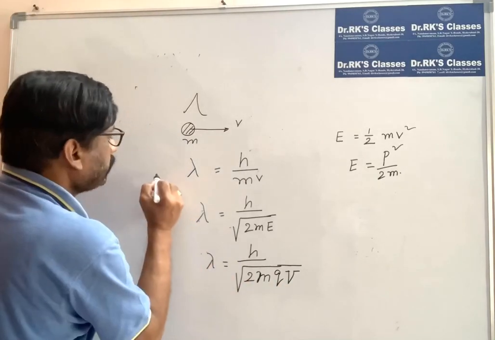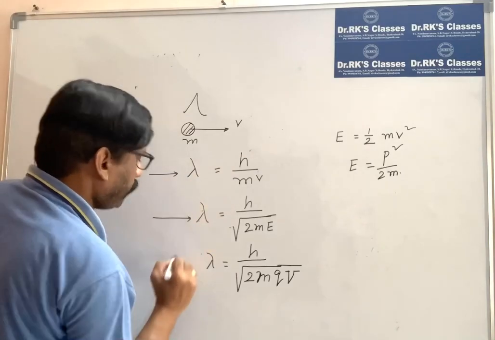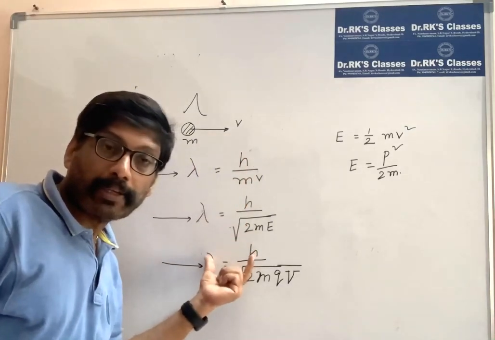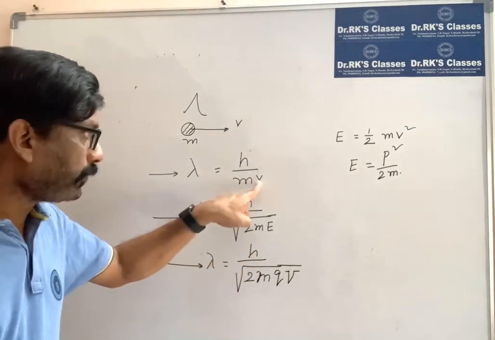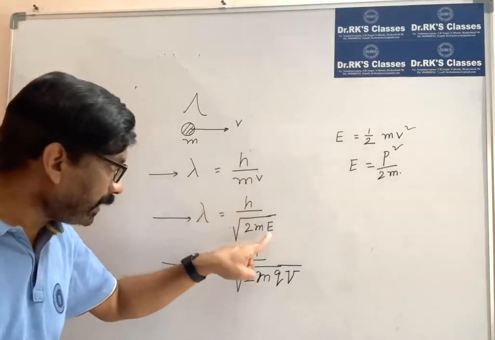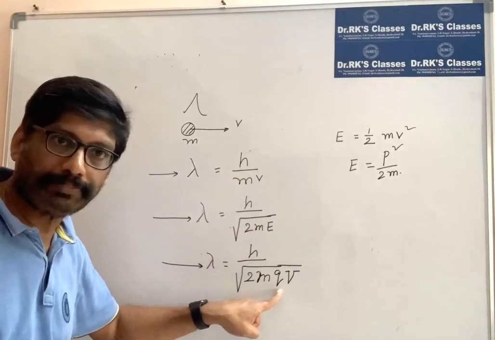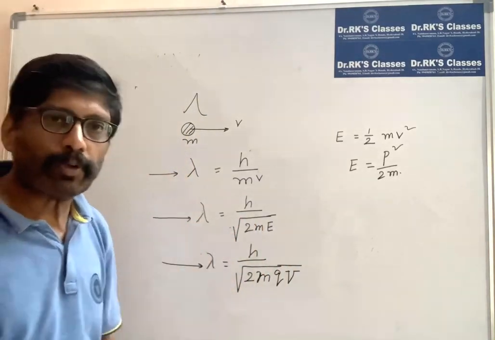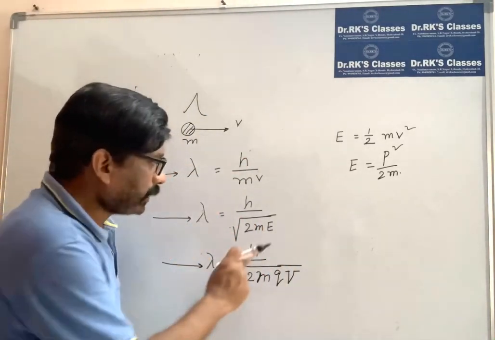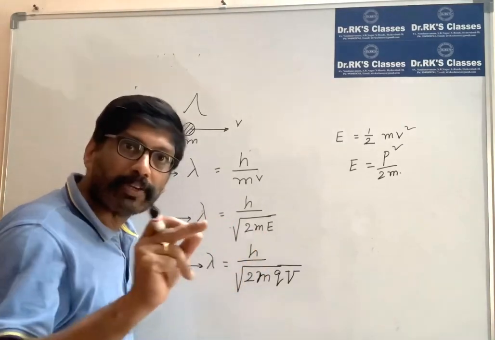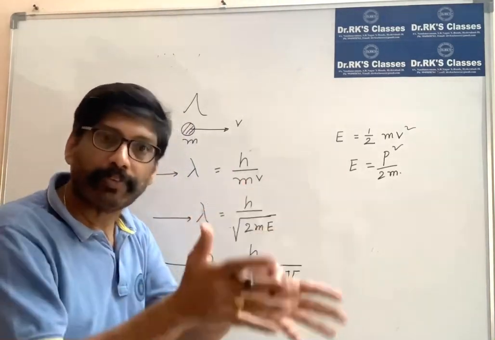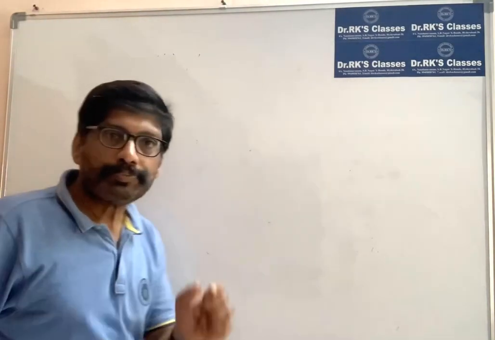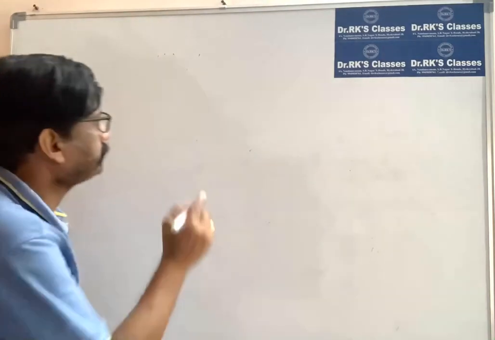These three are very, very important equations for solving problems of matter waves, in terms of velocity, momentum, kinetic energy, and accelerating potential. Even if you know the temperature, if you know the energy, E is equal to 3 by 2 kT, you can substitute here and find the relation between the de Broglie wavelength and the temperature of the medium. Now I want to talk about the photon.